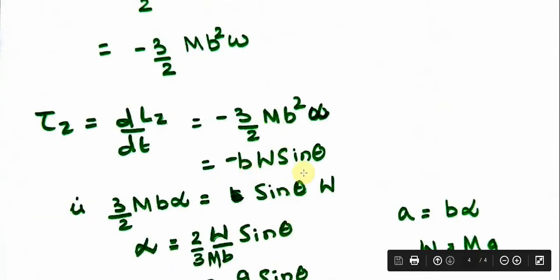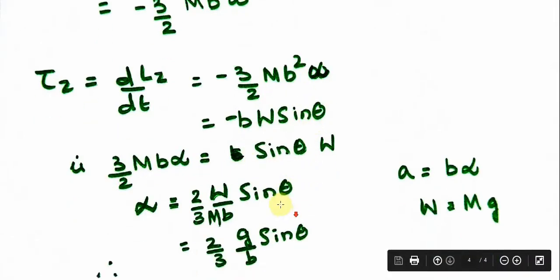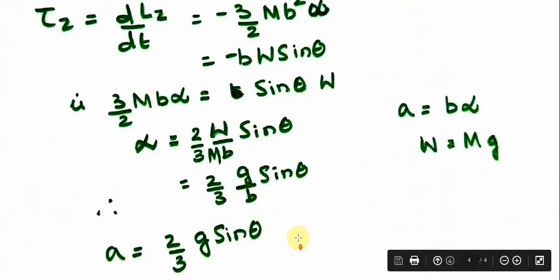This is equal to minus BW sine theta. You arrange these two similar terms. Rearranging, you get alpha is equal to 2 by 3 W by MB sine theta. W is mg. Substitute for mg, m and m will cancel. So you'll get 2 by 3 g by B sine theta.